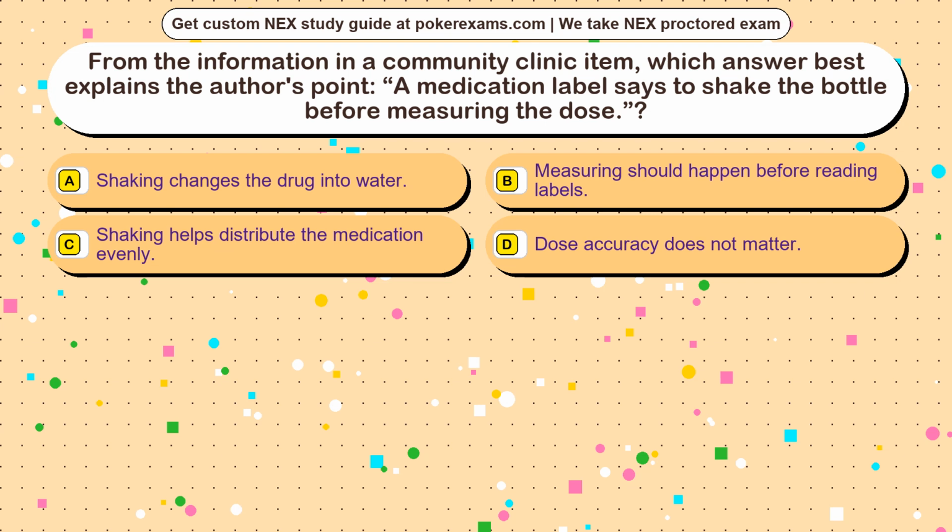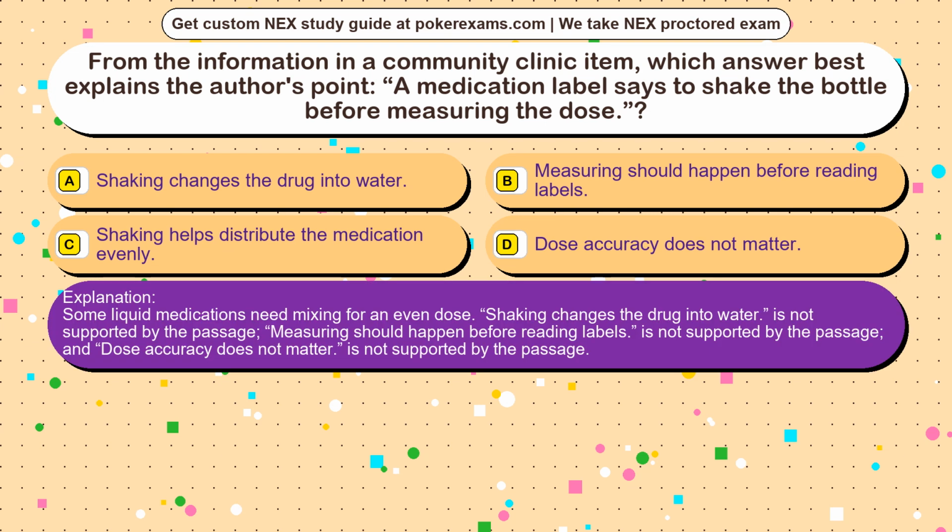The correct answer is option. Some liquid medications need mixing for an even dose. Shaking changes the drug into water is not supported by the passage, measuring should happen before reading labels is not supported by the passage, and dose accuracy does not matter is not supported by the passage.